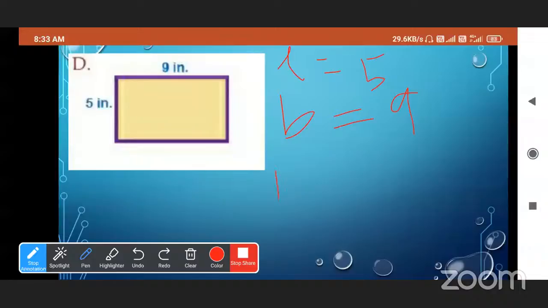P is equal to 2L plus 2B. 2 into 5 is 10. 10 plus 2 into 9 is 18. So that is 28 inches. Very good. The answer is right.